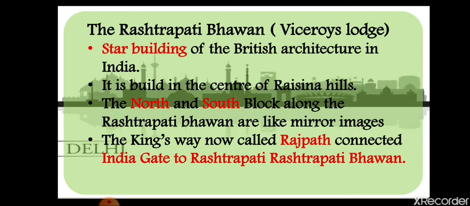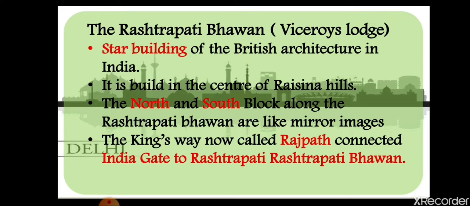Okay, after that he shifted to this place. Wait a minute, what I have said, 1632? No, the British Viceroy lived there up to 1931 only. Okay, after that they started living in Rashtrapati Bhavan. Rashtrapati Bhavan was the star building of the British architecture. It was a very famous building of the British architecture.